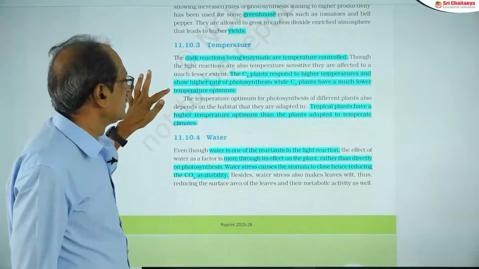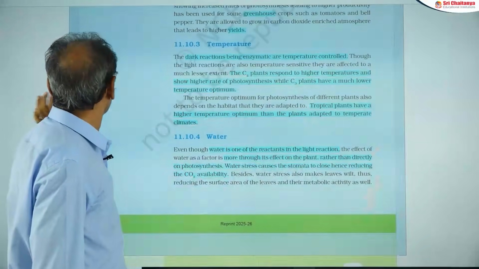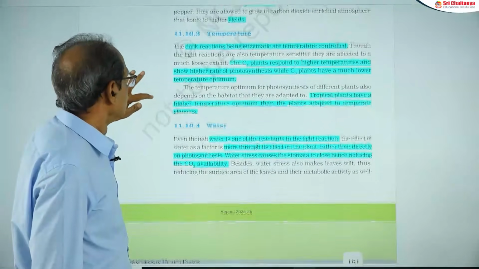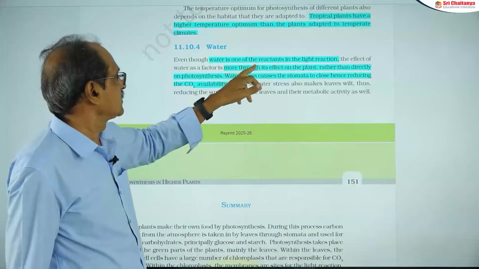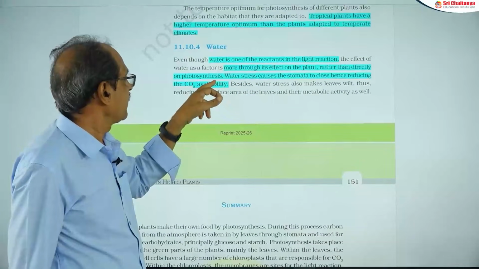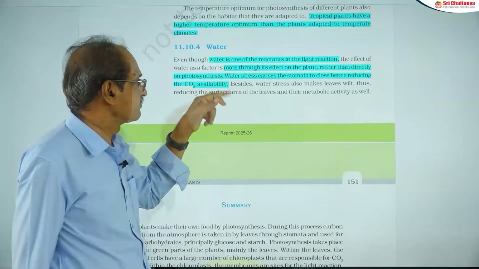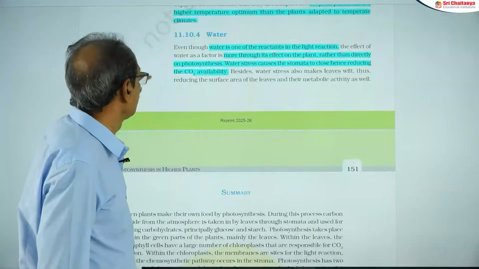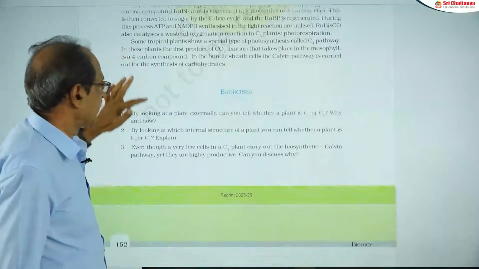Next one is temperature. Generally temperature is of course genetic. And water: the important point is that water is one of the reactants in the light reaction, no doubt about it, the donor of hydrogen. At the same time, its effect is more through its effect on the plant rather than directly on photosynthesis. That is the point about water actually. So this is actually the textbook.